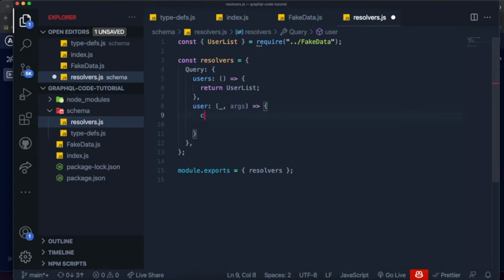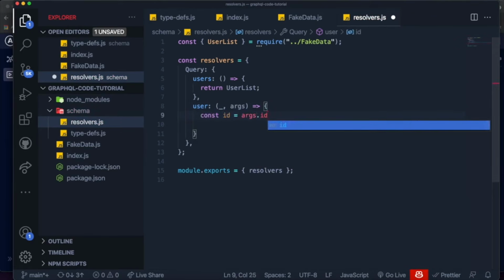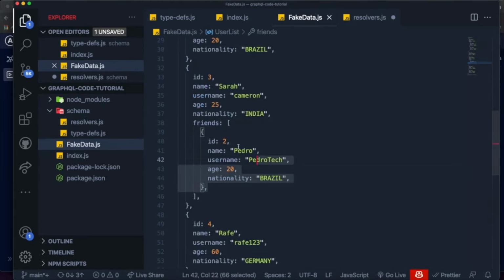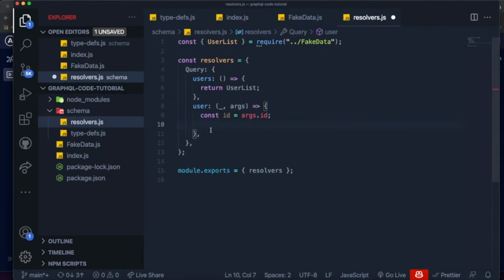So we're going to create a variable called id and set it equal to args.id, something like this. And then we want to find the user with that specific ID. And one thing I want to use is, if you recall, we're using fake data, we're using this array over here. If you're using a database, then here is a good time to use this ID to select a specific user from the database table using the specific ID.